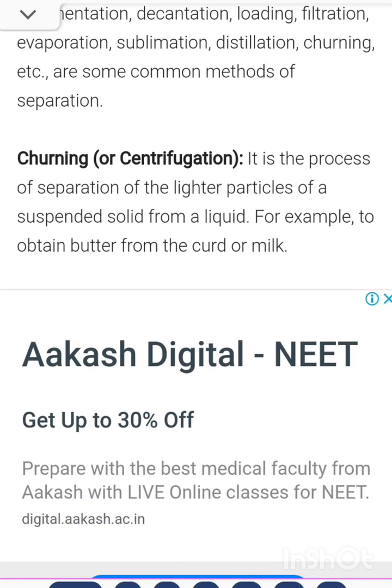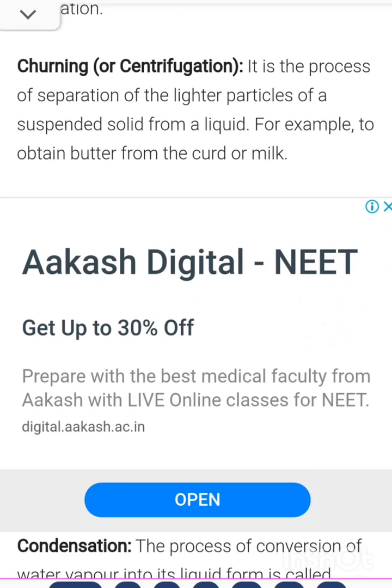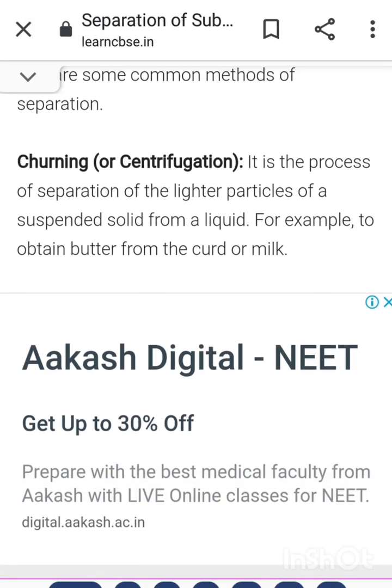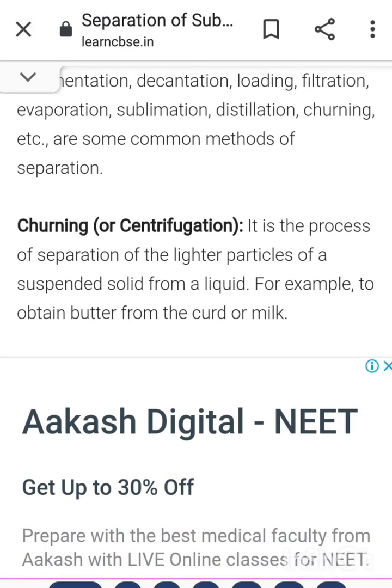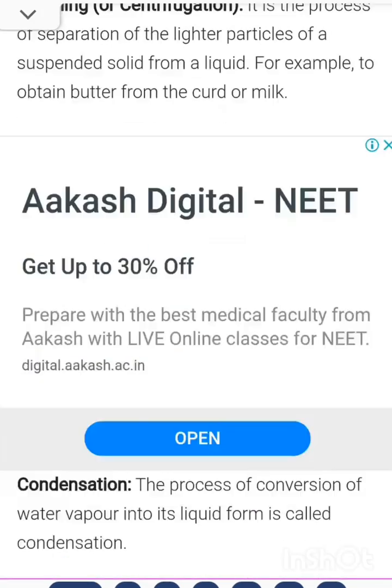Next is churning, that is the centrifugation method. It is the process of separating the lighter particles of suspended solid from the liquid. In this, what we have to do is rotate the liquid at very high speed. So we can separate the suspended particles from that liquid.